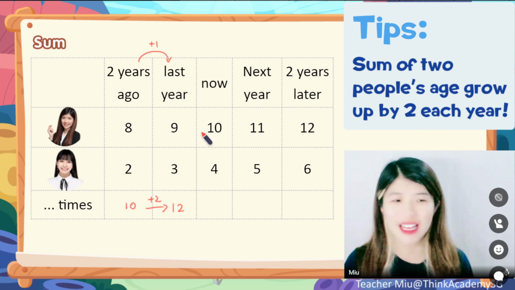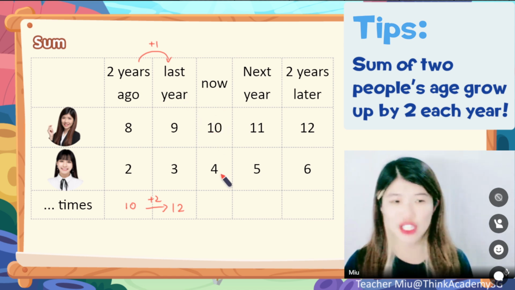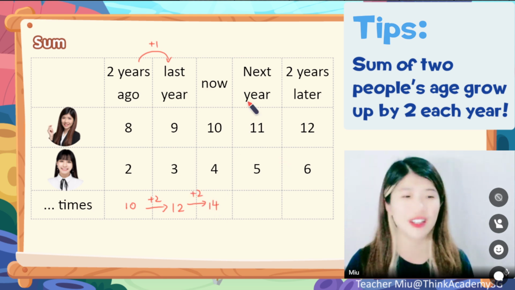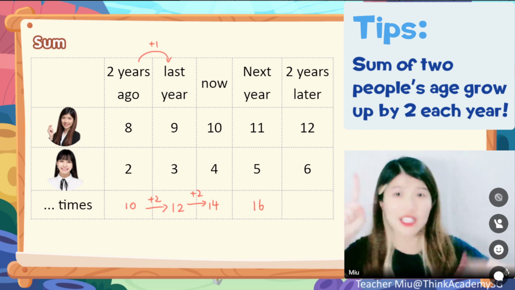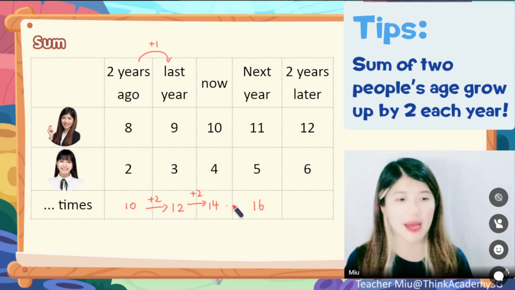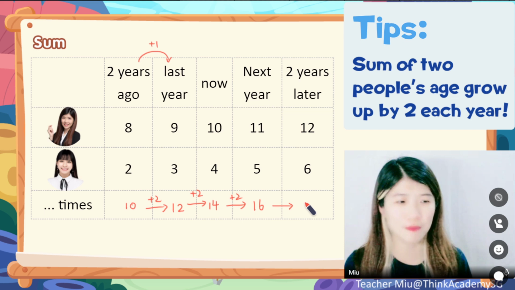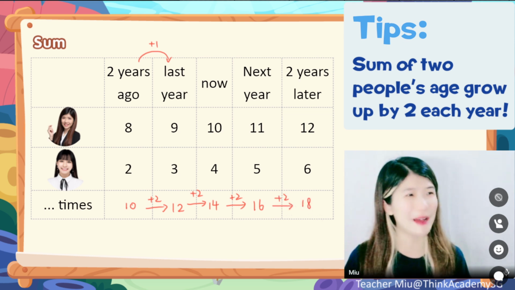All right, so let's just prove it. What about now? Now Miu is 10 and Charlene is 4. So the sum of us would be 14. So then again, it would be increased by 2, right? What about next year? The sum is 16. Since Miu increased by 1, Charlene will also increase by 1. So the sum would increase by 2. What about 2 years later? It will still be increasing by 2, right? Plus 2. All right, this is so easy. Well done, dear. And continue.